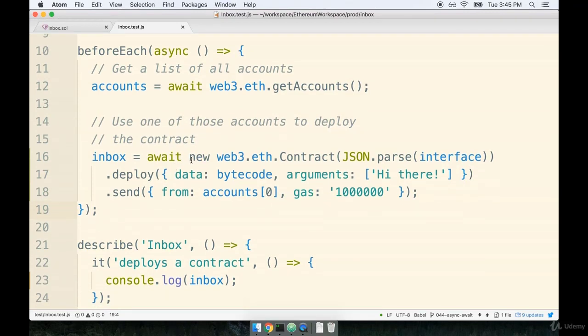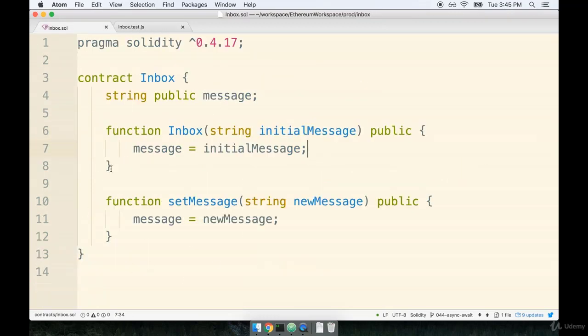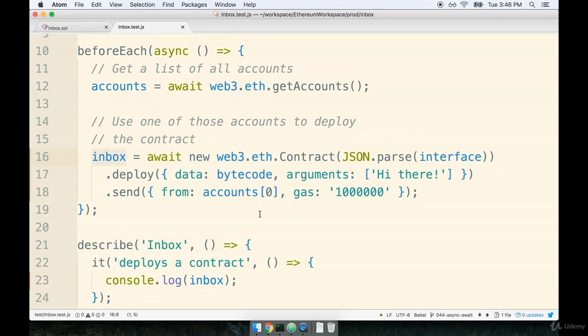Now, the last thing I want to remind you is that whenever we deploy this contract, that is an asynchronous operation. That's why we put the await keyword right here, to make sure that we wait for this thing to actually be deployed successfully. The value that is returned from all this is a direct reference to the Inbox contract. This is our JavaScript representation of the contract. We can interact with this object and call functions on it that actually correspond to the contract over here. So in other words, this object right here represents what exists on the blockchain.